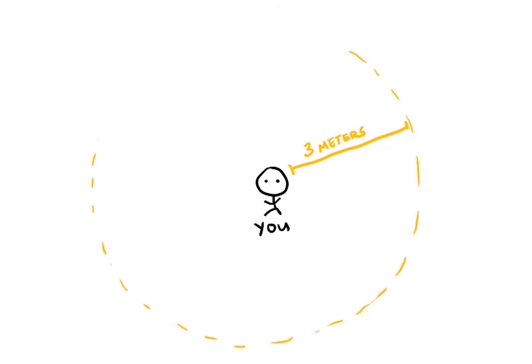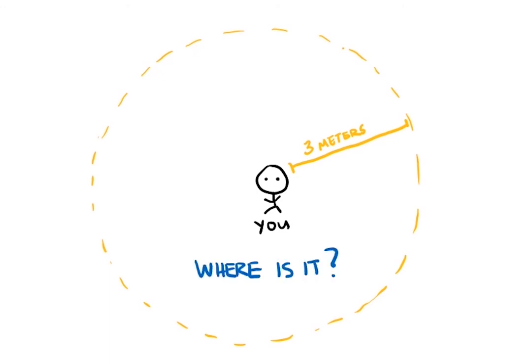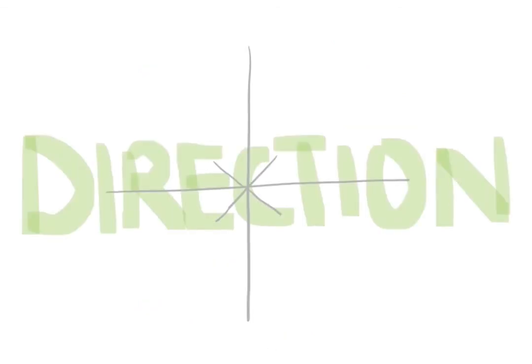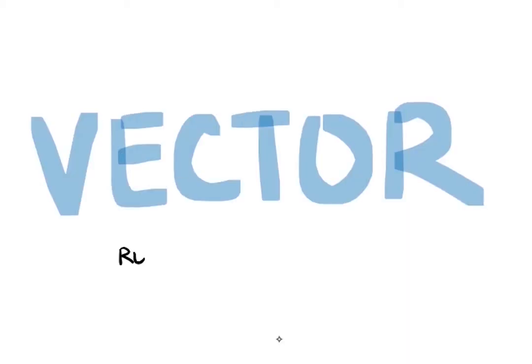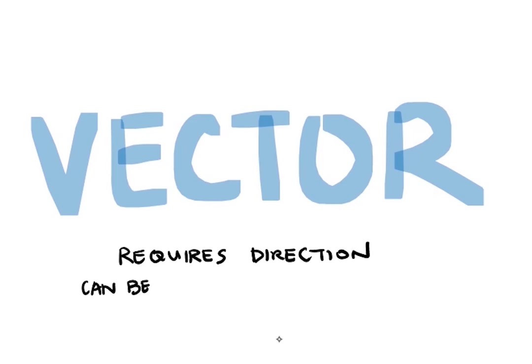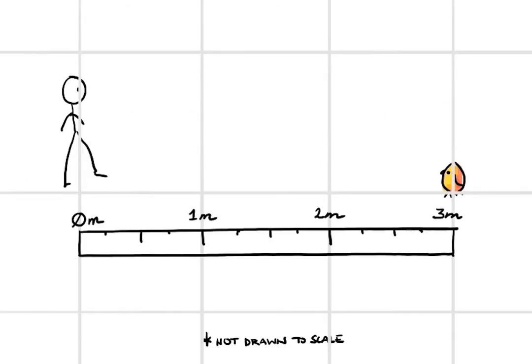But even this description can yield a number of possible locations. So to accurately describe an object's position, we need to include direction, such as north, east, south, and west. In this case, the bird is to the east of you. In physics, we often come across descriptors or quantities, such as position, that require a direction. We call these vectors. And because they require a direction, we represent them with an arrow.